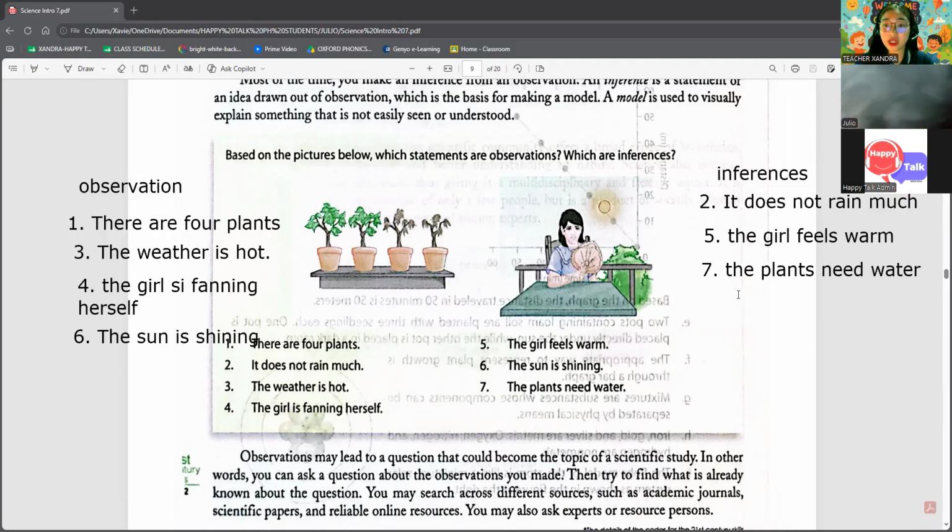Okay? Observation gives us facts, while inferences give us possible explanations. Both are important, but you must always separate what you see directly from what you think based on what you see. That's the difference between observation and inferences. Are we clear? This skill will help you become a better scientist and problem solver someday if you want to be a scientist. Okay, so do you have any question to our step one in the scientific method?